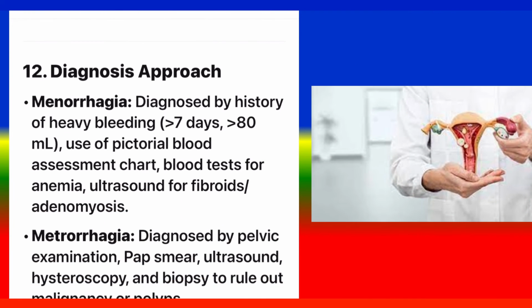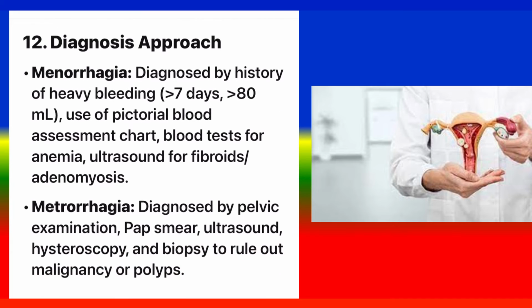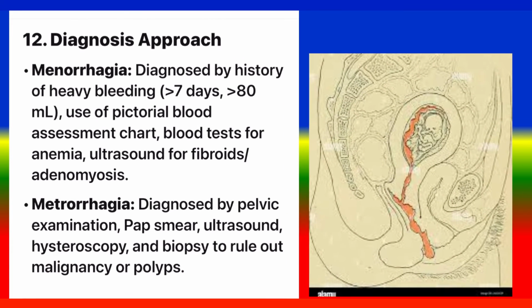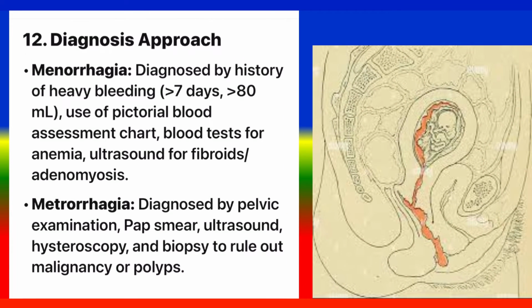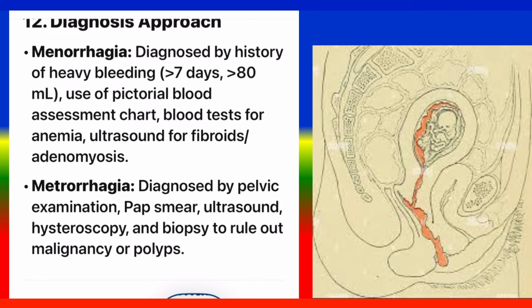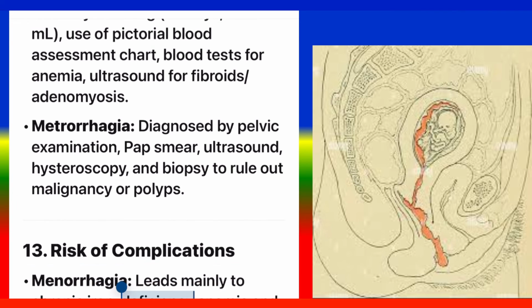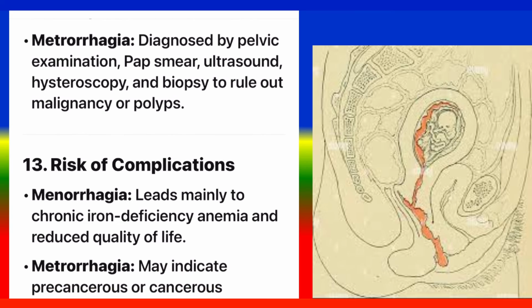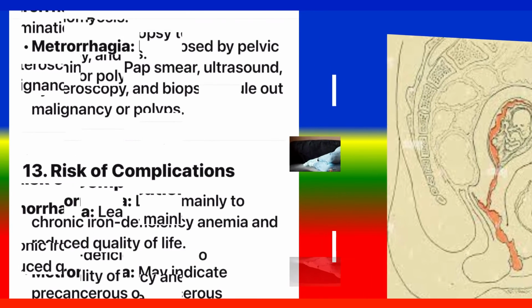12. Diagnosis approach. Menorrhagia: diagnosed by history of heavy bleeding, more than 7 days, 80 milliliters, use of pictorial blood assessment chart, blood tests for anemia, ultrasound for fibroids, adenomyosis. Metrorrhagia: diagnosed by pelvic examination, pap smear, ultrasound, hysteroscopy, and biopsy to rule out malignancy or polyps.